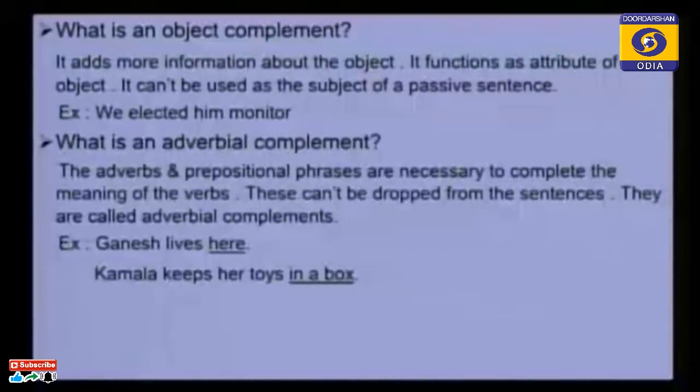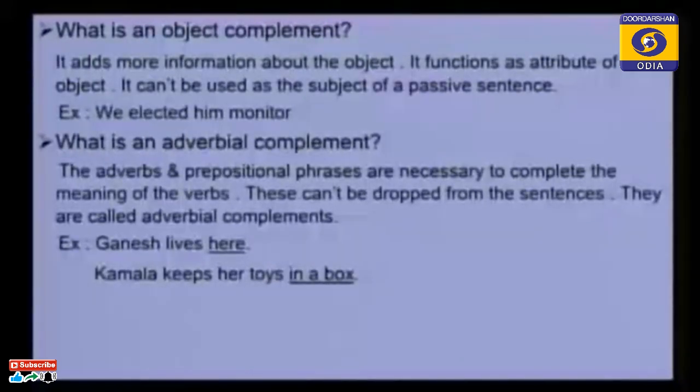Similarly, Kamala keeps her toys in a box. Kamala keeps her toys, this is not a complete sentence. So if we use in a box, this is an adverb phrase, and it tells where she keeps her toys.